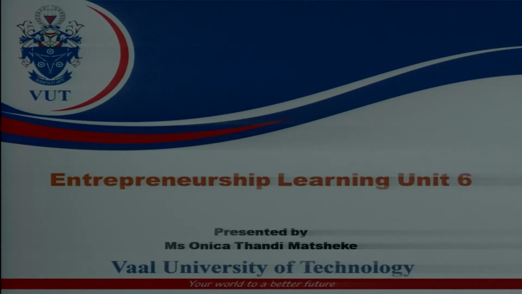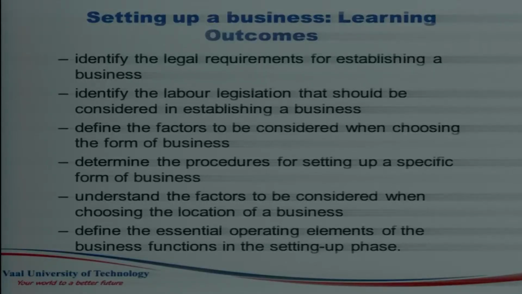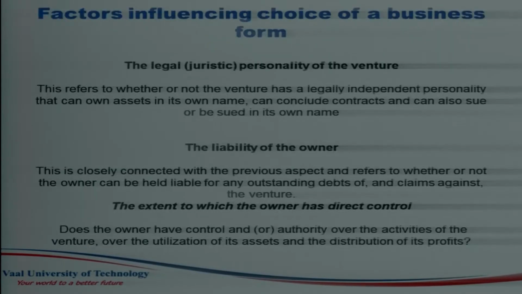This is the very last learning unit that we are going to cover, learning unit 6. So these are the objectives of learning unit 6. The title of learning unit 6 is about a business startup, how to set up a business startup. These are the objectives that you need to go through. After we have gone through these objectives, you will understand how to set up the business. What are the steps that you need to take when you set up the business?